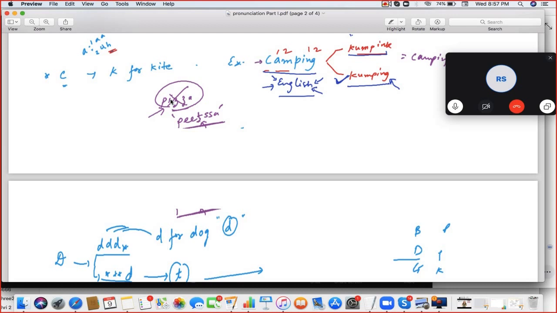But the sound you mentioned is PINK. That is camping, right? You can say camping also. That's what I'm saying. They have taken this word from English, so you can speak like English. But the sound in the end will be ending with ink. I am saying you can speak like English, camping, because they have taken this word from English. Spelling also camping. Sound also camping. Right. Okay.